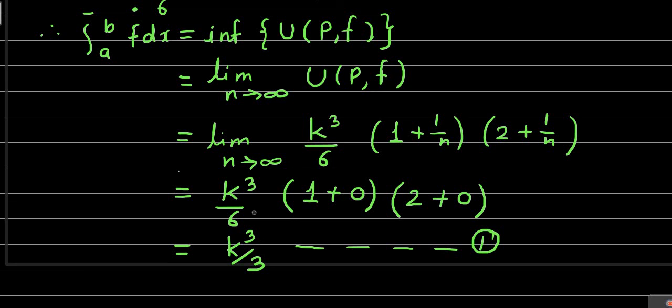See here, in the first equation we have obtained the upper integral equal to k cube by 3. And now in the second equation we have obtained the lower integral equal to the same k cube by 3.